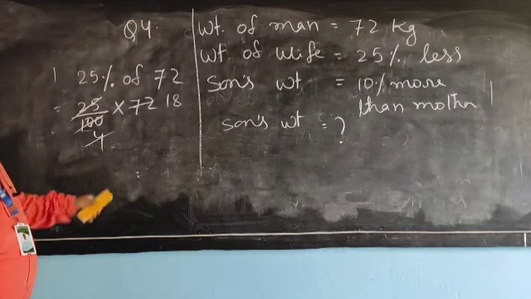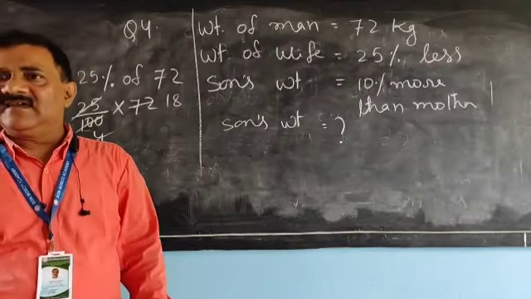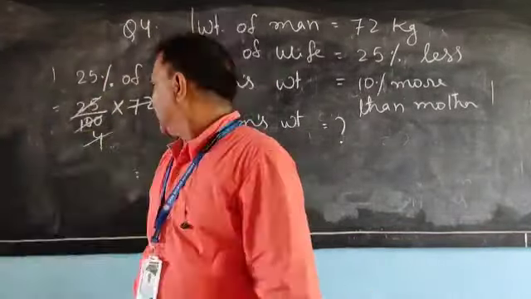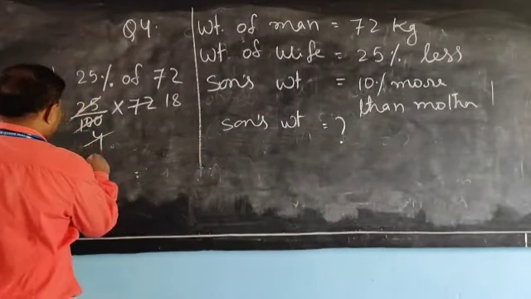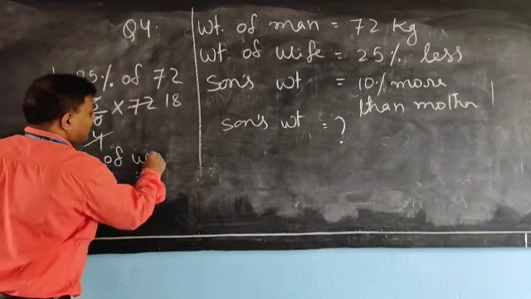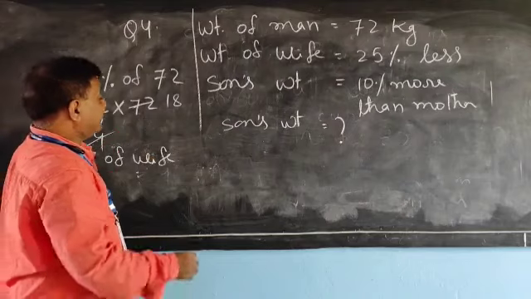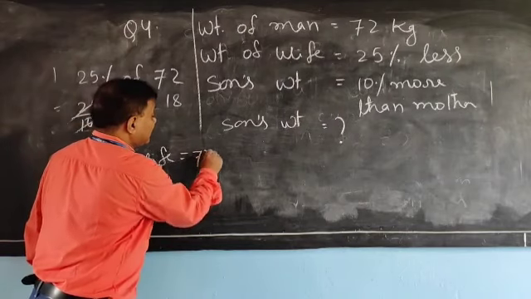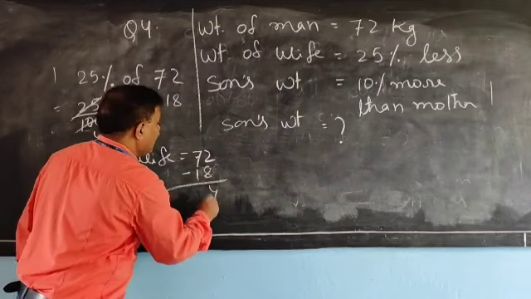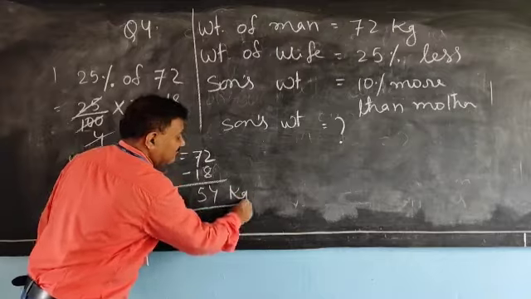Now 25% of 72 is 18 kg and the wife is 18 kg less, means weight of wife. What will be the weight of wife? 18 kg less means 72 minus 18, 54 kg.